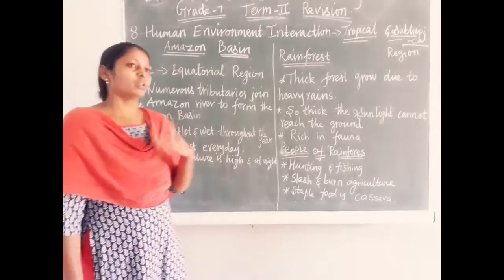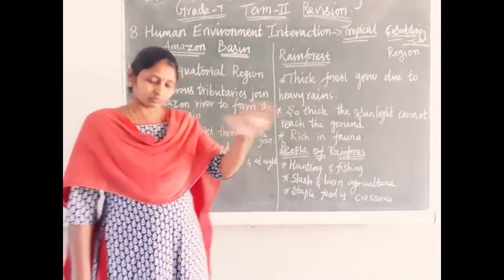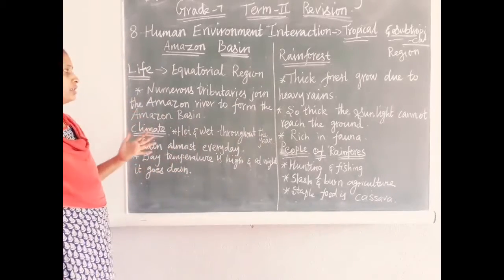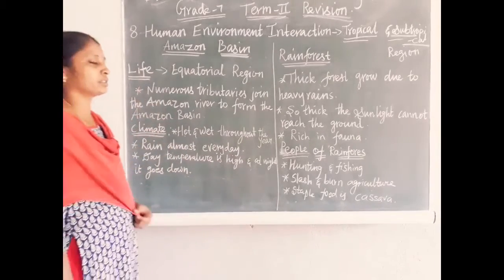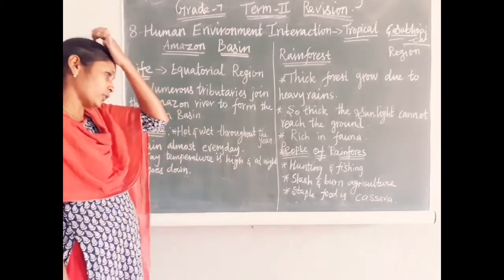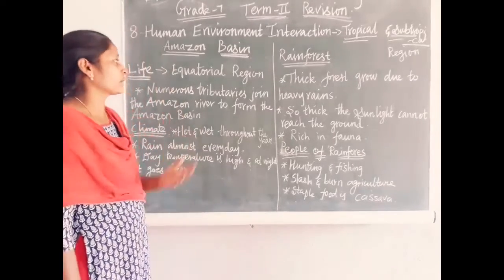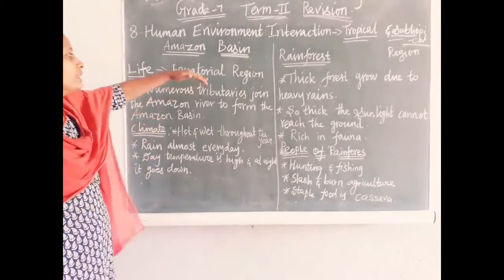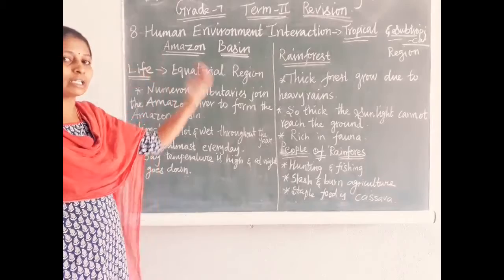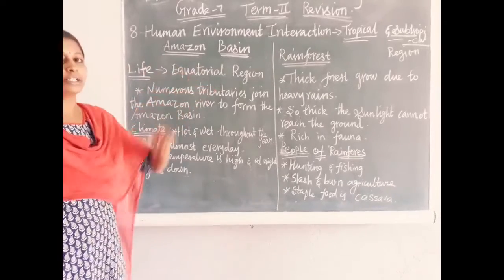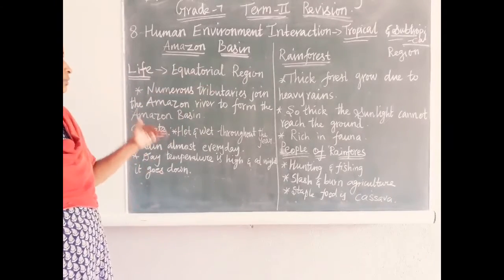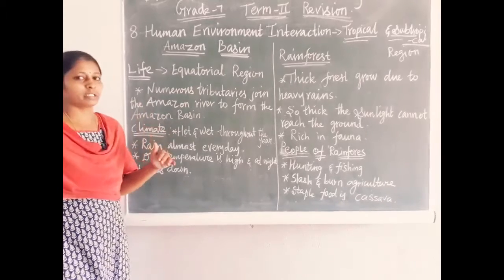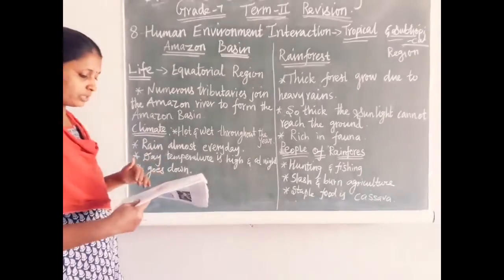Okay, so the forest spreads to these places also. Okay, so what is the life of the Amazon river or Amazon basin? It is located on the equator line. That's why this forest is called the equatorial region, or equatorial forest. Numerous tributaries join the Amazon river to form the Amazon basin.